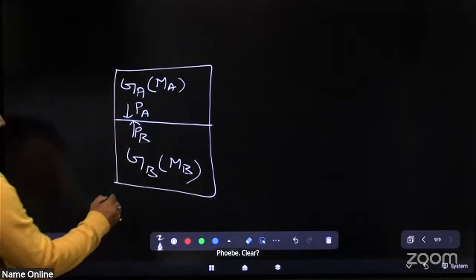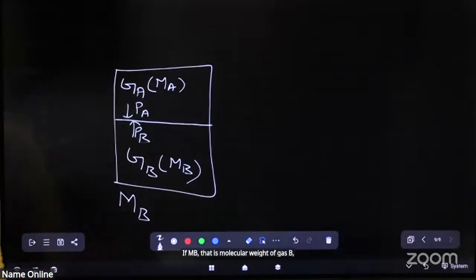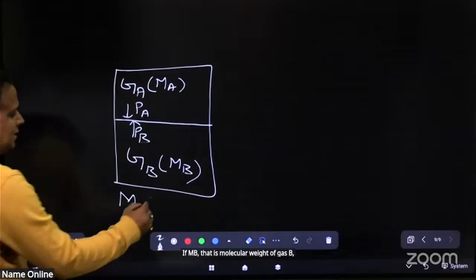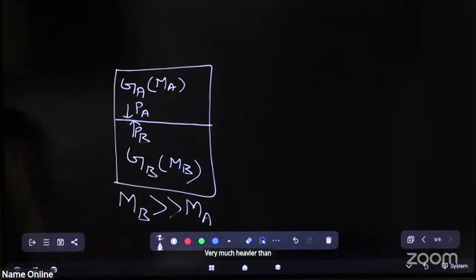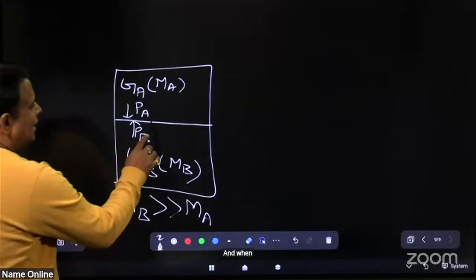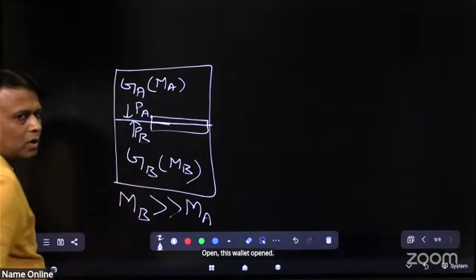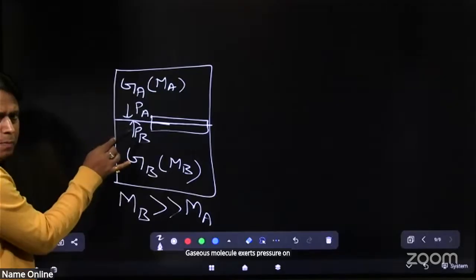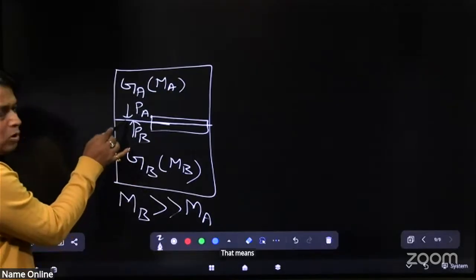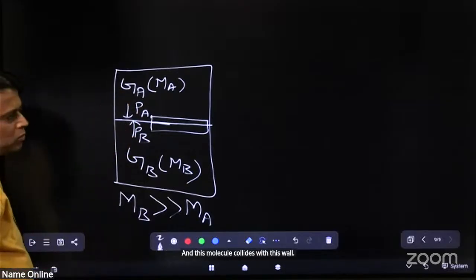Suppose Mb, the molecular weight of gas B, is very much heavier than A. When this wall is opened, gaseous molecules collide with the wall.